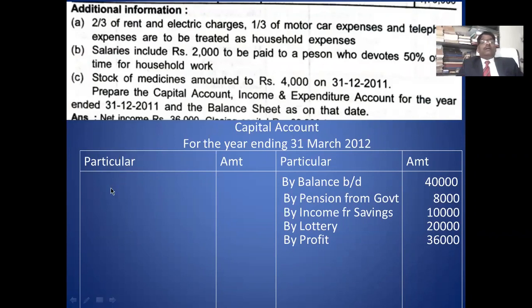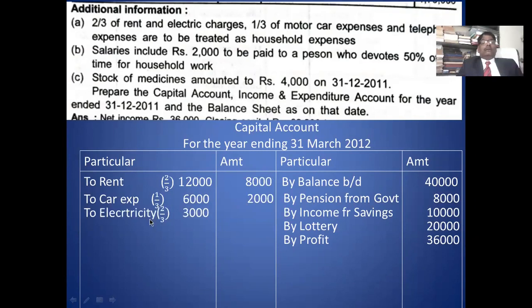Debit side, you take his payments. First payment is rent. Out of rent, you take 2/3. 1/3 is taken in the above. Then you take next item, car expense. 1/3 you take here. 2/3 is taken in the above account. Next is electricity charges. 2/3 you take 2,000. Telephone, you take 1/3.